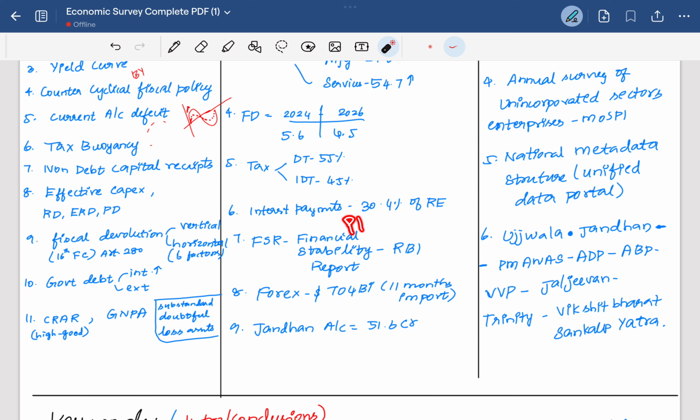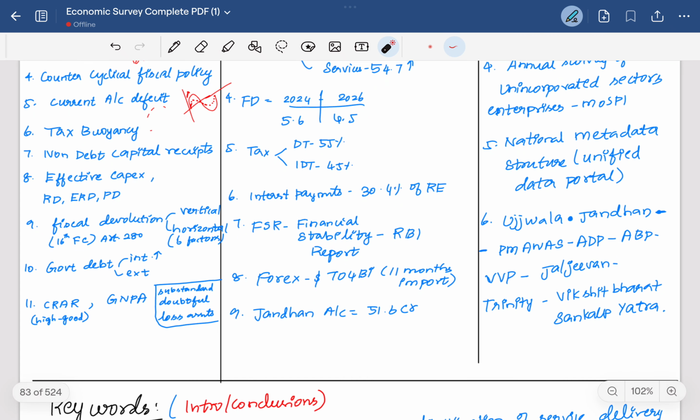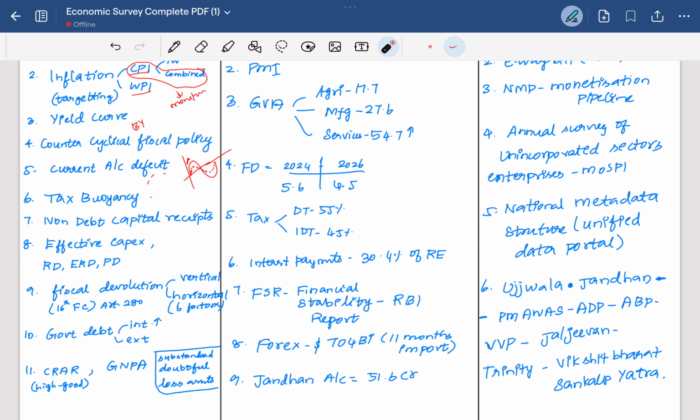The primary deficit is taken into account here, that is the revenue deficit minus the interest payments, which gives the clearest value of the total deficit, which is made up apart from the interest payments. Then the financial stability report made by the RBI. Then the forex reserve of India currently is around $704 billion, which is approximately 11 months of import of the nation. Then the Jan Dhan account holders, that is the bank account holders, are around 51.6 crore.